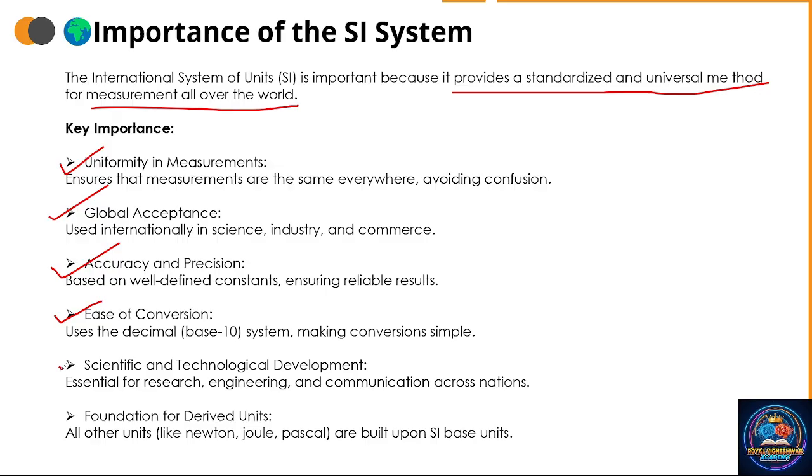Next, scientific and technological development, essential for research, engineering, and communication across nations. Next, it is a foundation for derived units. All other units like Newton, Joule, Pascal are built upon SI base units. For these 6 main reasons and importance, we are using SI units.